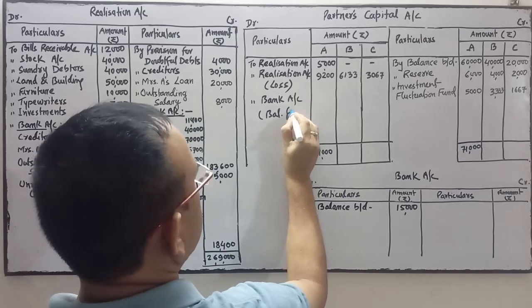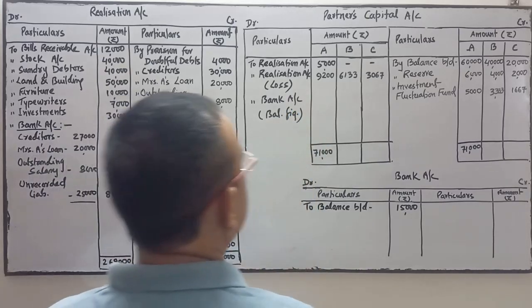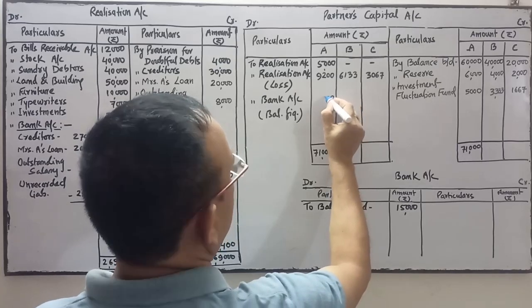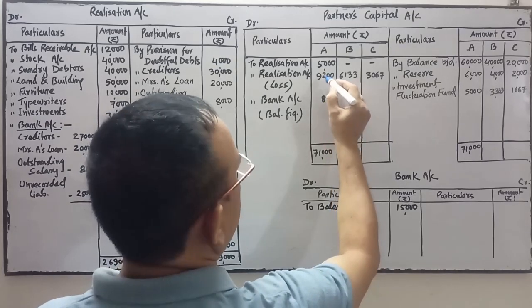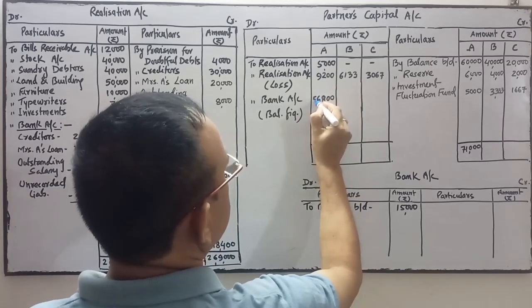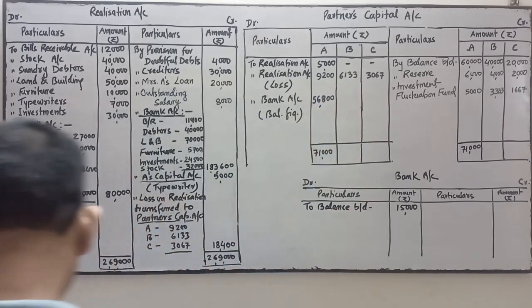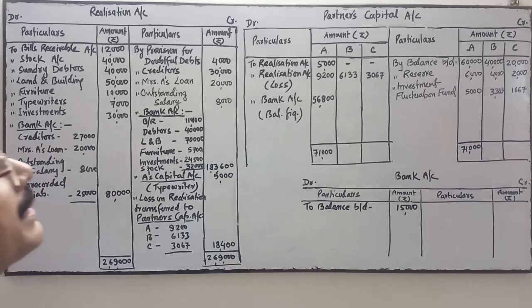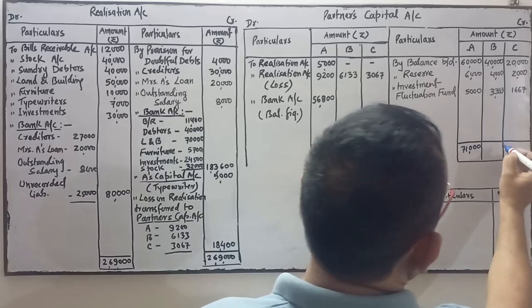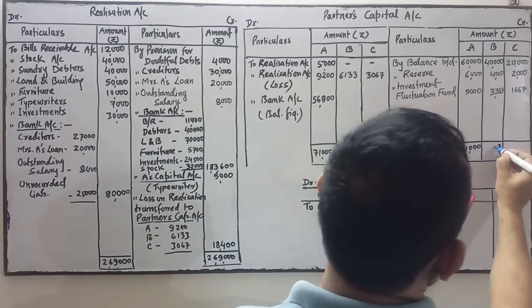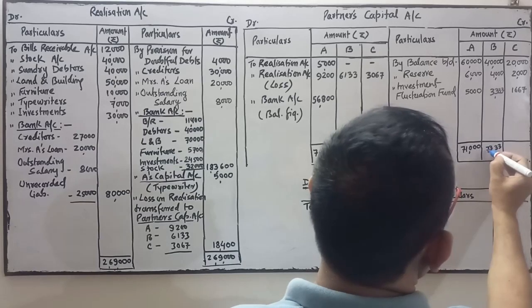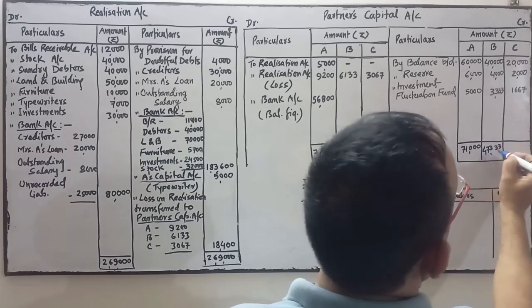So through the balancing figure, the difference amount is 56,800, payment to A. Now come to B.